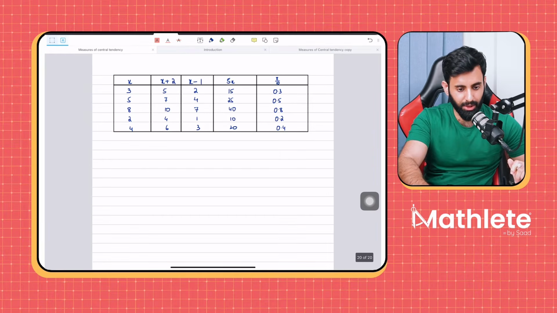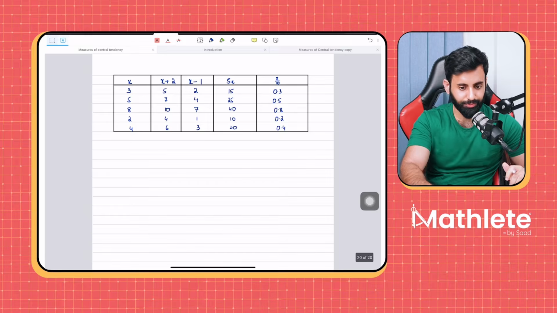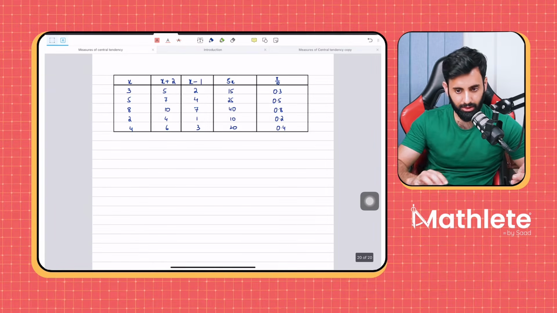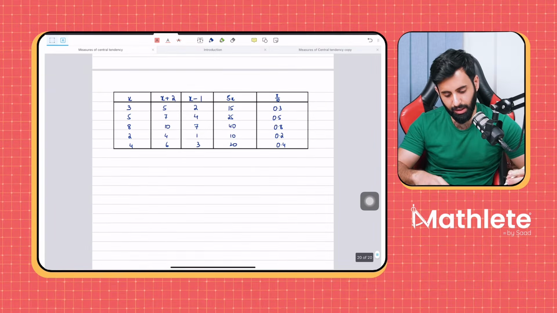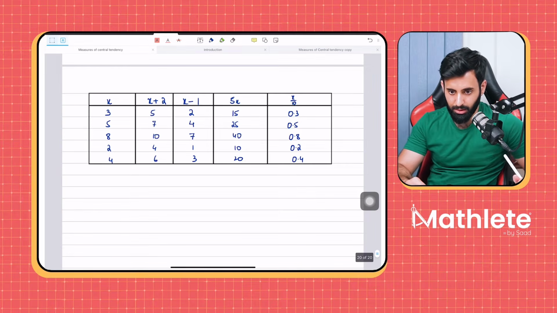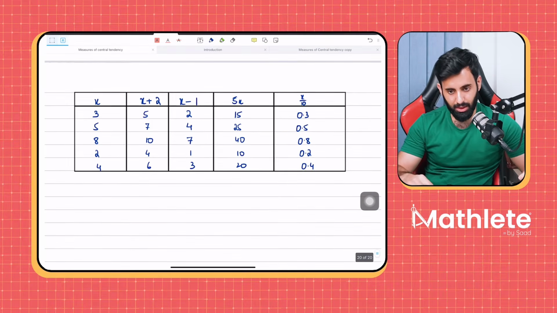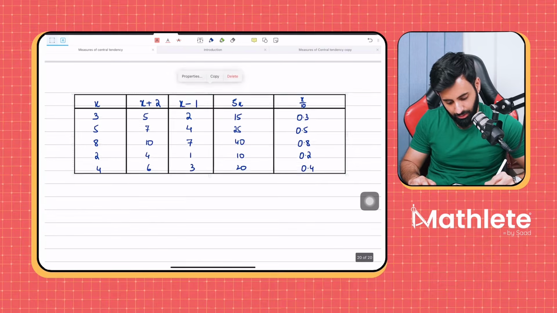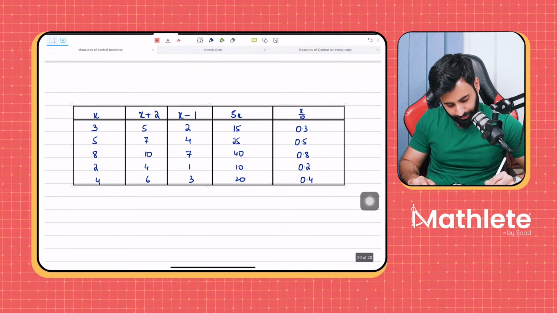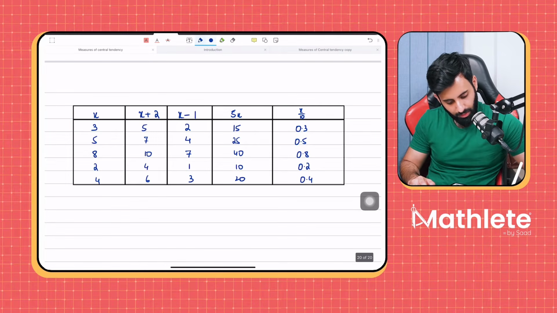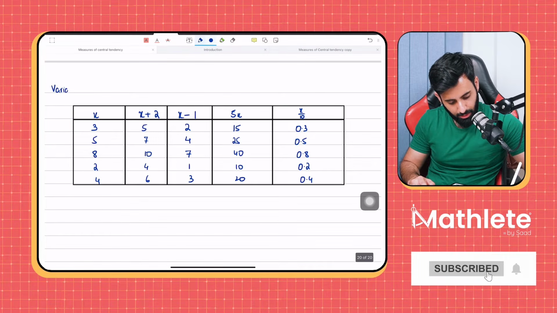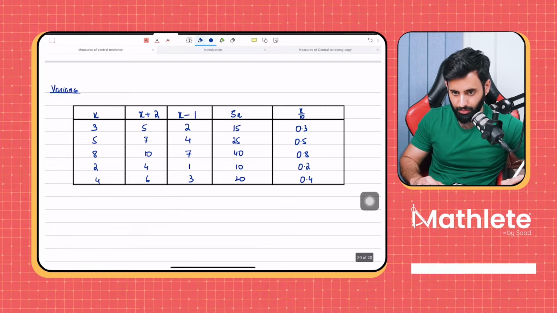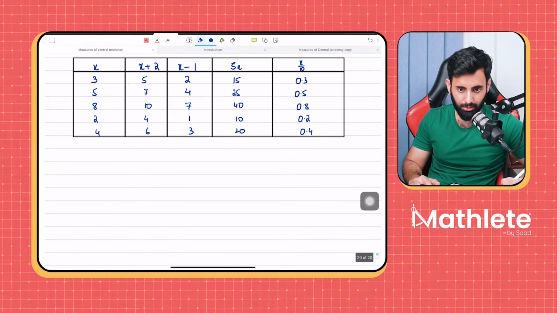So let's start by calculating the variance of the actual data set. As the value is moved, so is the mean. Yes, so the gap is the same. That is correct. Good job. Okay, so now we're going to see what the impact is on the variance. Again, I want you guys to keep an eye out for the pattern.